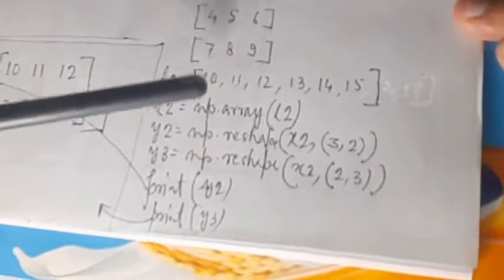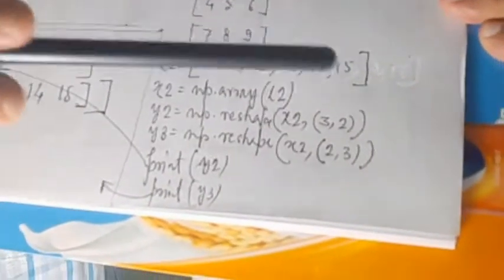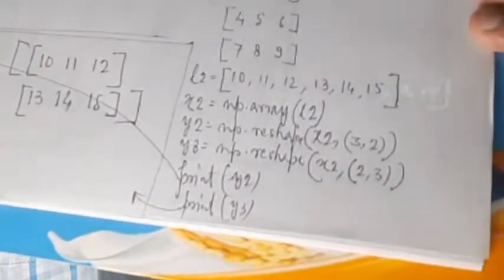I think you understood. Now L2, another list: 10, 11, 12, 13, 14, 15. So 6 elements are there.